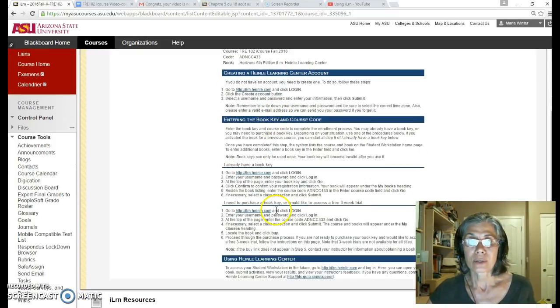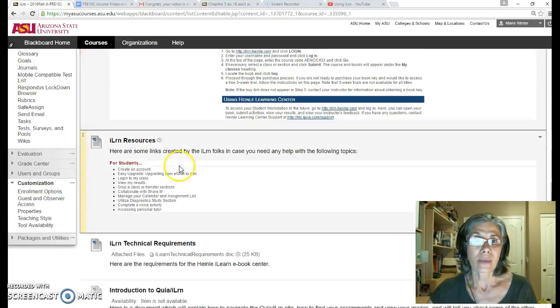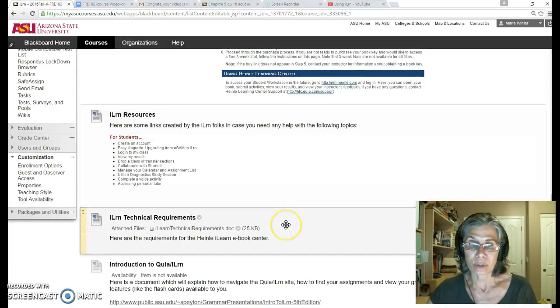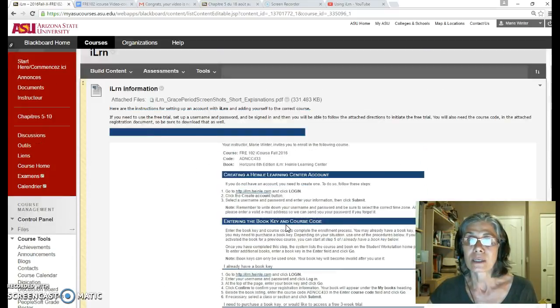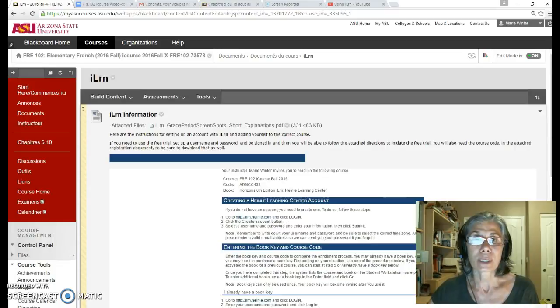All right, so you have all the instructions here, and there are more resources here. I mean, there's everything that you need to get enrolled in iLearn and start working. Don't forget, you have work due Thursday night at 11:59. So Thursday, August 18, you have work to do, and it's due at 11:59 at night. So that's the first document.